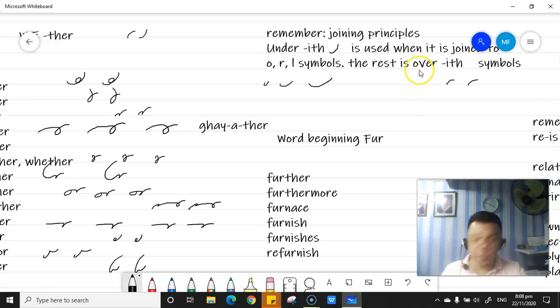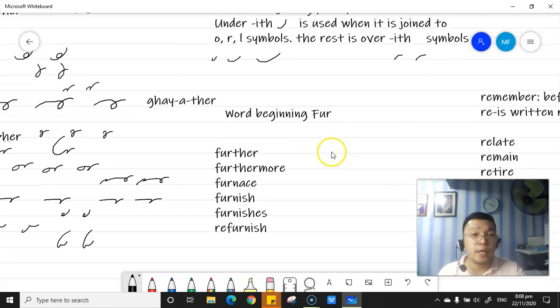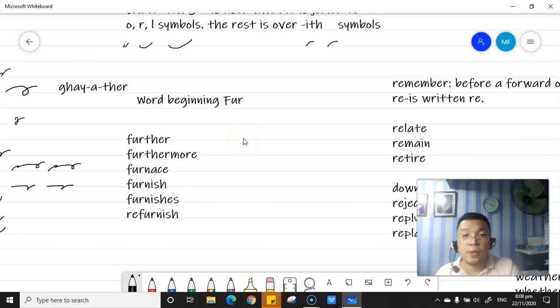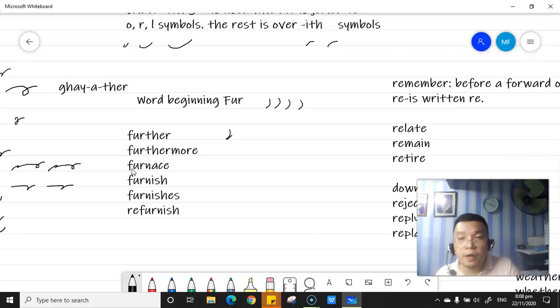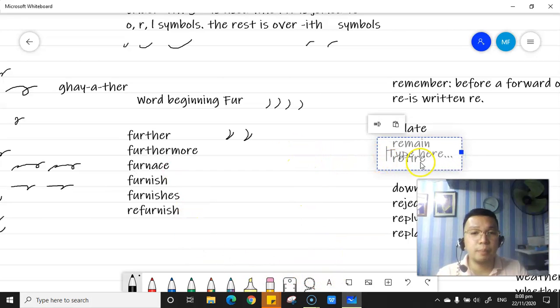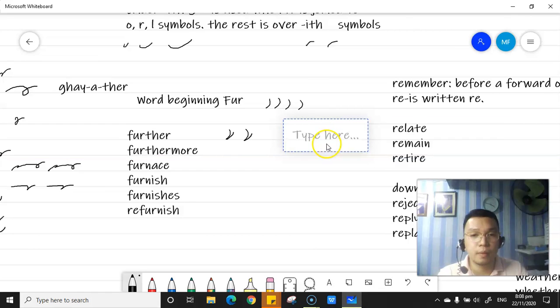Word beginning fur is represented by an F symbol. Okay, joined F symbol, class. So, here. Okay, F. Okay, let's have the word further. Okay. Further. Fur. There. So how are you going to spell it out in shorthand? So as simple as this. Fur. There. Okay.